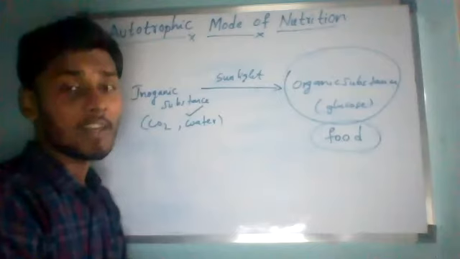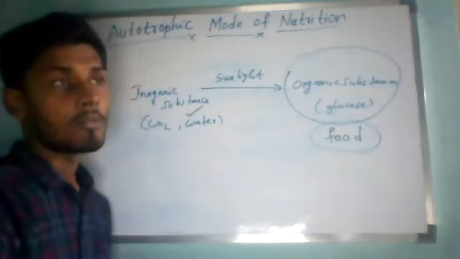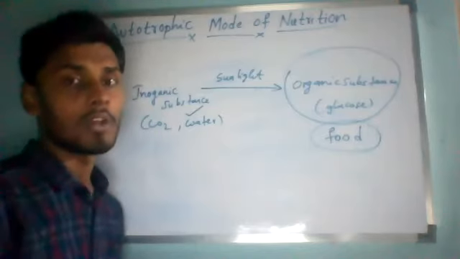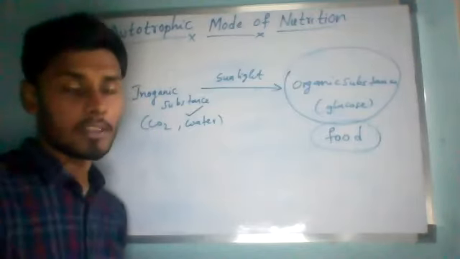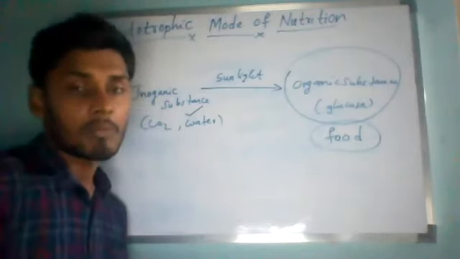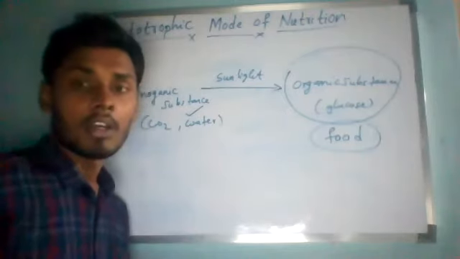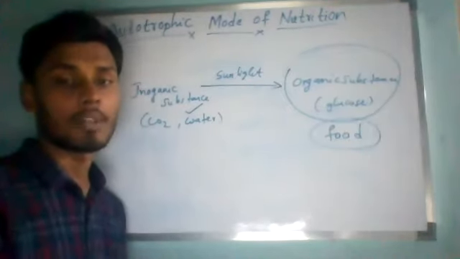which can make their own food from carbon dioxide and water are called autotrophs.